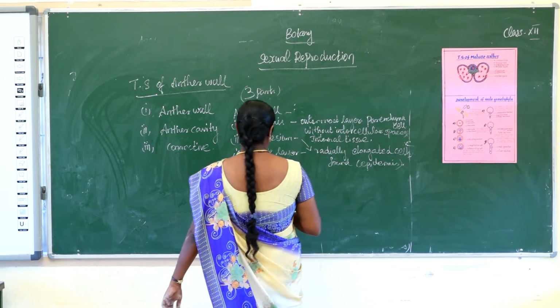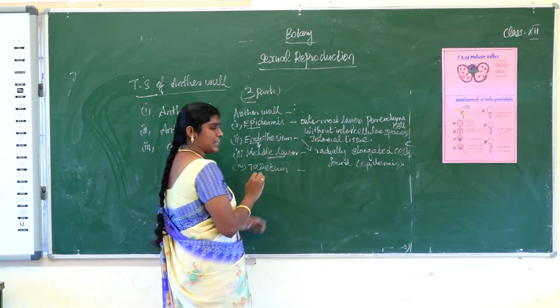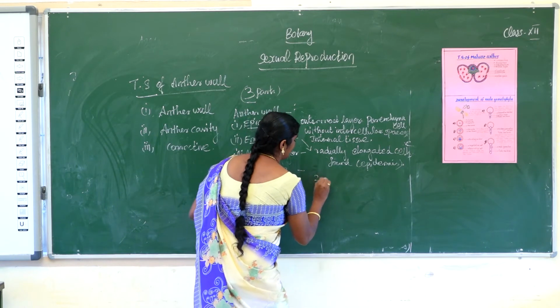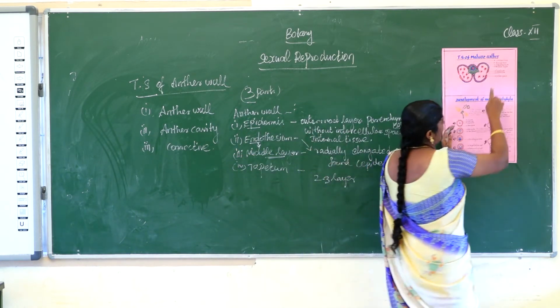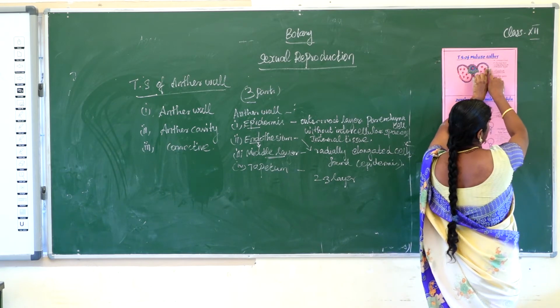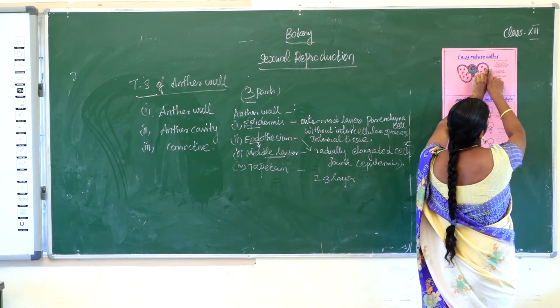Okay. Next tissue, middle layer. The middle layer consists of 2 to 3 layers. The lifespan is very short.